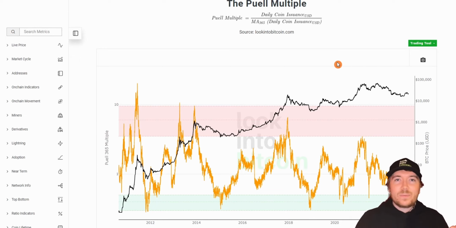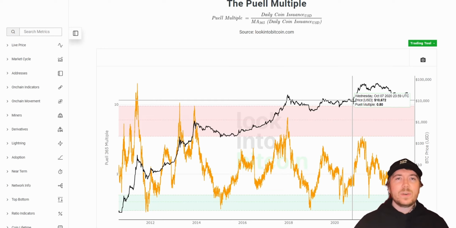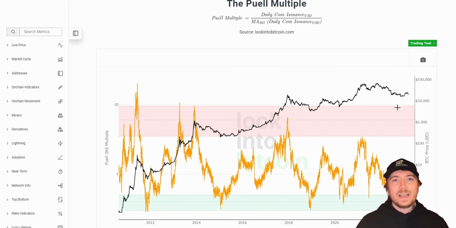So this metric doesn't really reflect on the current situation regarding any other cryptocurrencies. It doesn't take into account fundamental events happening on Ethereum or price action affecting Binance Coin, for example. All of these are different assets that have their own ecosystems and operate a little bit individually from Bitcoin. So what we can see here is this Puell Multiple, which historically has been a great indicator for when to buy and take profits on your Bitcoin positions, really doesn't have anything to do with any other cryptocurrencies.